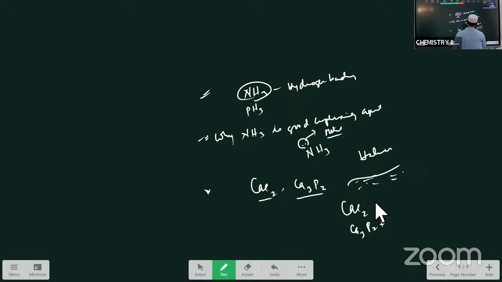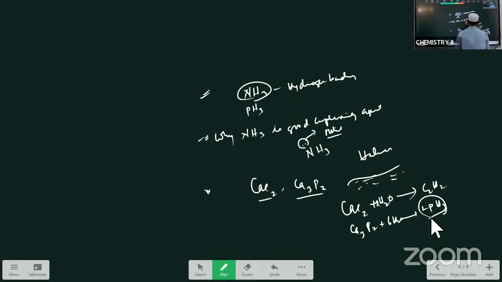Okay, hydrolysis of this CaC2 when it combines with the water liberates C2H2 gas. Ca3P2 when it combines with the water liberates PH3 gas, phosphine gas. Okay, these acetylene and phosphine gases are combustible, and this catches fire. So this serves as the signal that is called the Holmes signal.